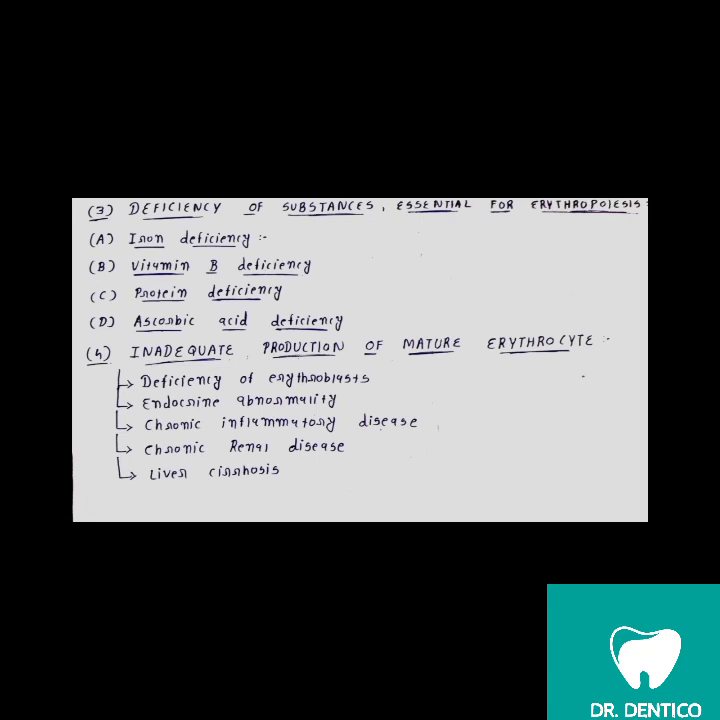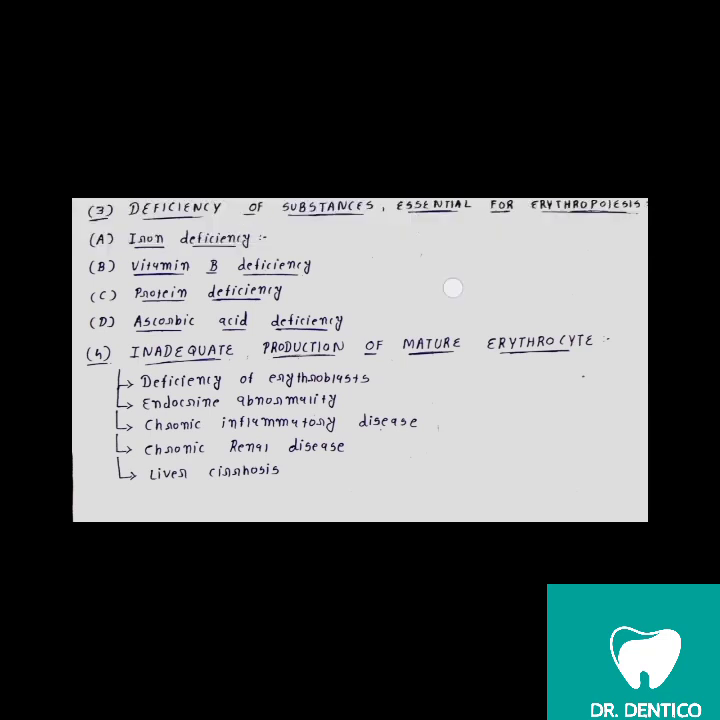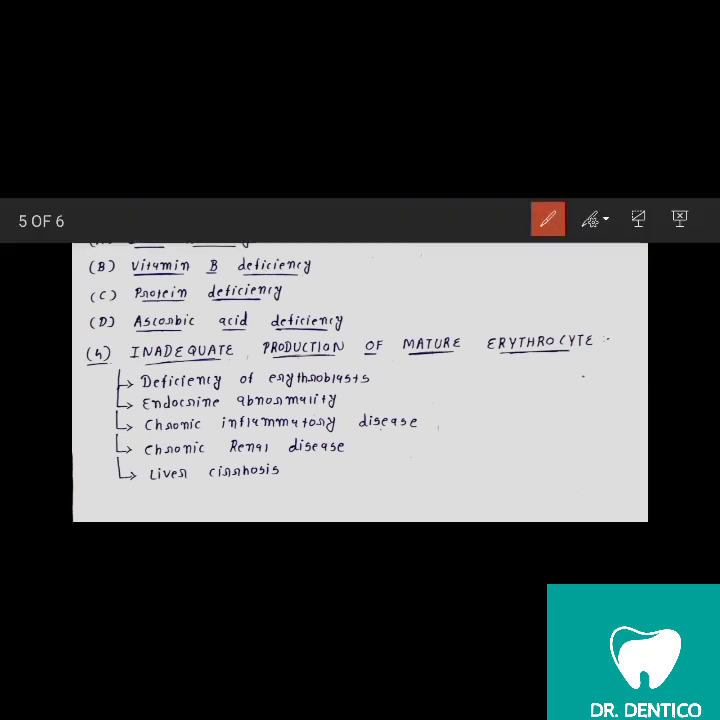Now we will talk about the deficiency of substances which are essential for erythropoiesis. First is the iron deficiency. So due to iron deficiency, we all know that iron deficiency anemia will occur. And then the vitamin B deficiency. Due to deficiency of vitamin B, megaloblastic anemia occurs. There are two types of megaloblastic anemia. We will talk about that in the next video. Then the protein deficiency, ascorbic acid deficiency.